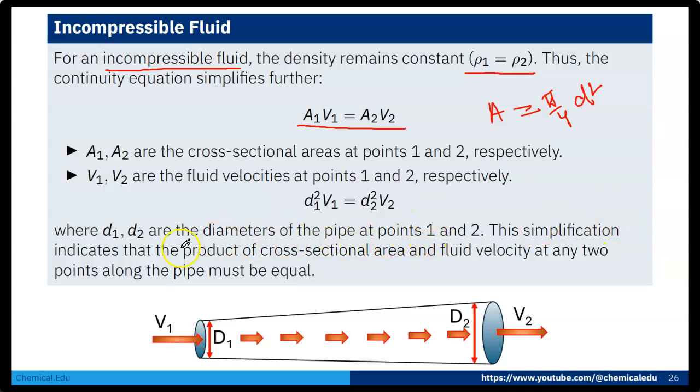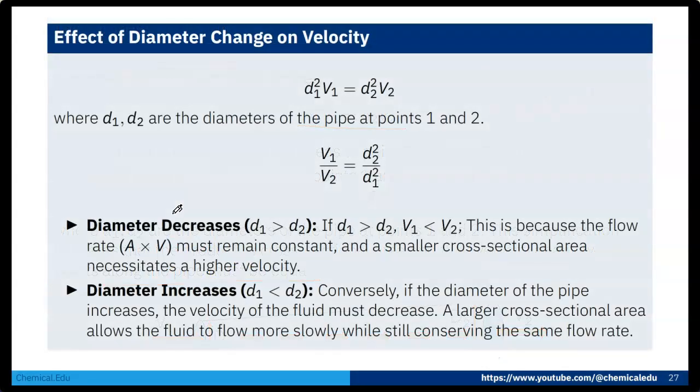This simplification indicates that the product of cross sectional area and fluid velocity at any 2 points along the pipe must be equal. Here the diameter squared times velocity at any 2 points along the pipe must be equal. So now we have d1 square V1 is equal to d2 square V2. If I write V1 by V2, that will be d2 square by d1 square.